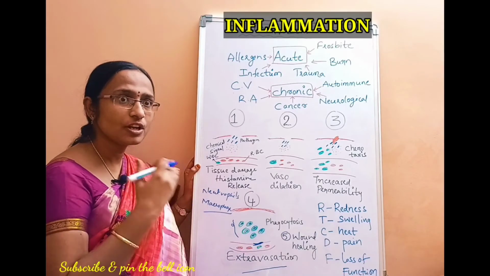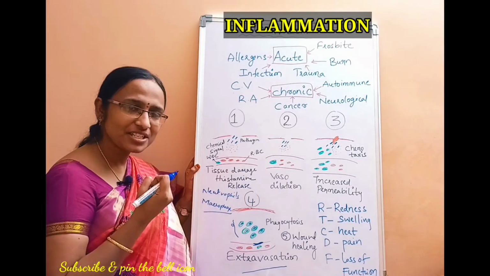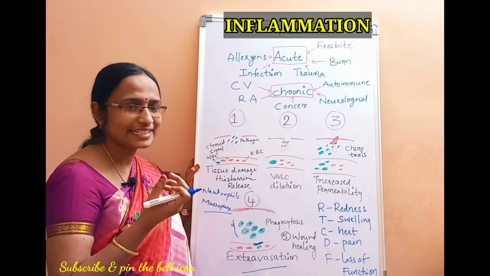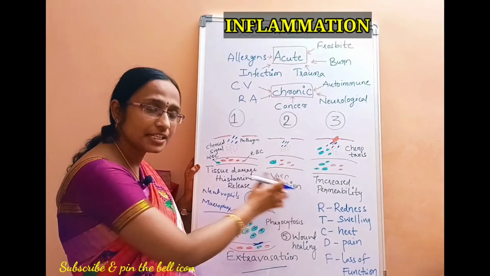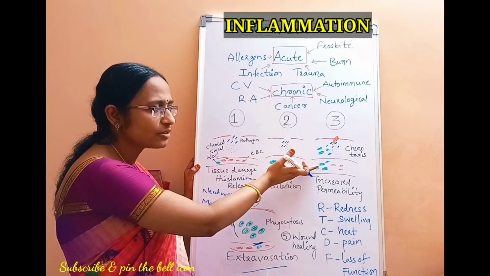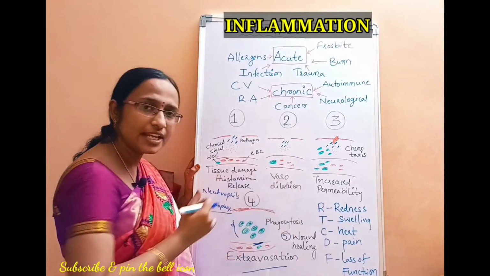Redness, why? Because more blood is flowing here. So wherever the tissue damage is, it turns red. Swelling, why swelling? Because of the increased permeability, there is a leakage of blood fluid into the tissue spaces. Because of that, swelling occurs.